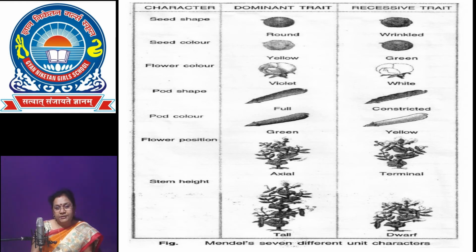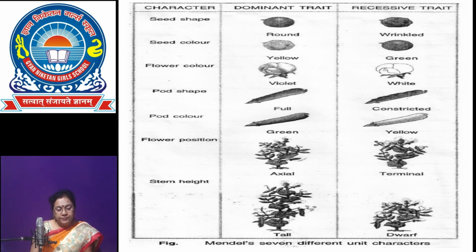Height of the plant, tall and dwarf. Flower color, violet is dominant over white color. Seed color, yellow is dominant over green color. Seed shape, round is dominant over wrinkled shape.